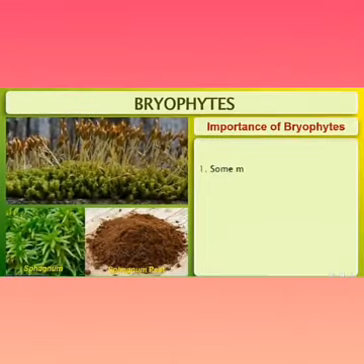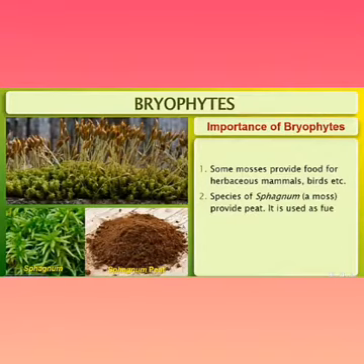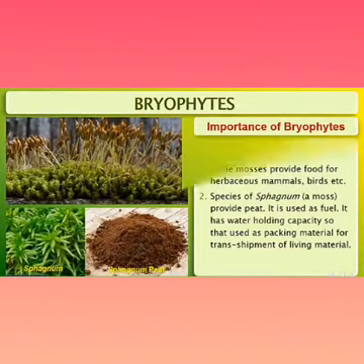And next, importance of bryophytes. Some mosses provide food for herbivorous mammals, birds, etc. Species of Sphagnum provide peat. It is used as fuel. It has water holding capacity, so it is used as packing material for transshipment of living materials.